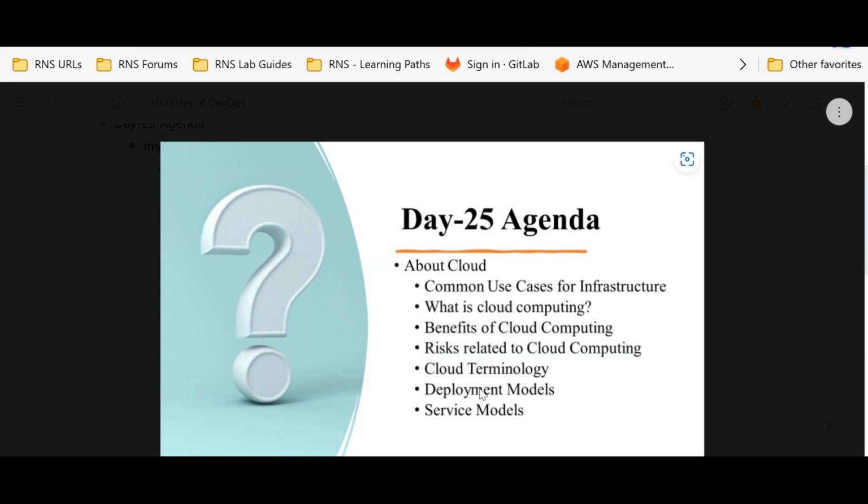Otherwise, why would AWS, Azure and all these clouds be so famous in the market? We have the solutions. From that point of view, we are going to understand the different deployment models, and from the cloud providers, what different service models are available. All these points we are going to cover in this agenda.